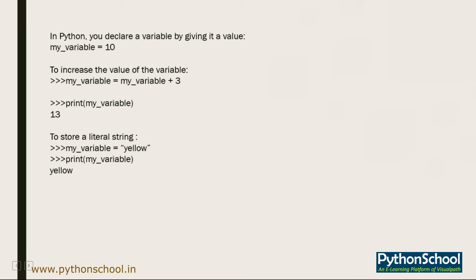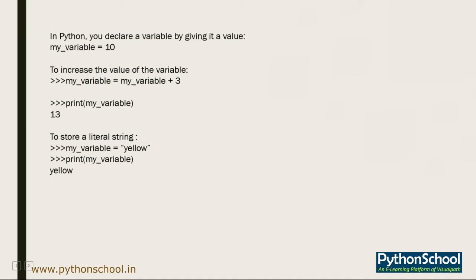So whenever we add plus 3 to it, it will give another value. If I type print(my_variable), what response will I get? I'll get 13. So the output is 13.